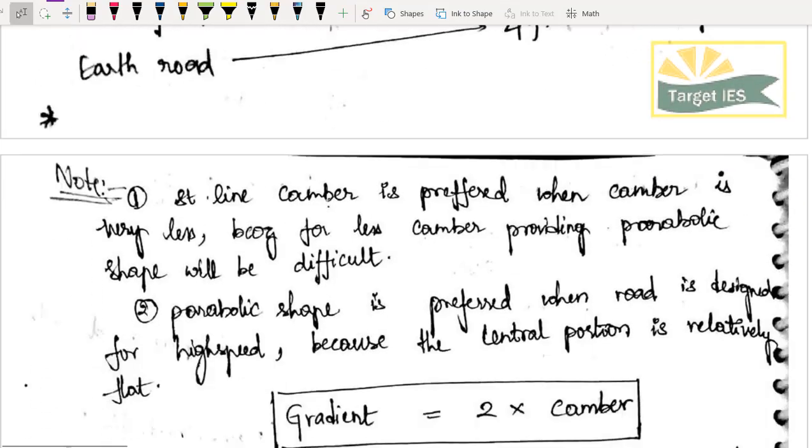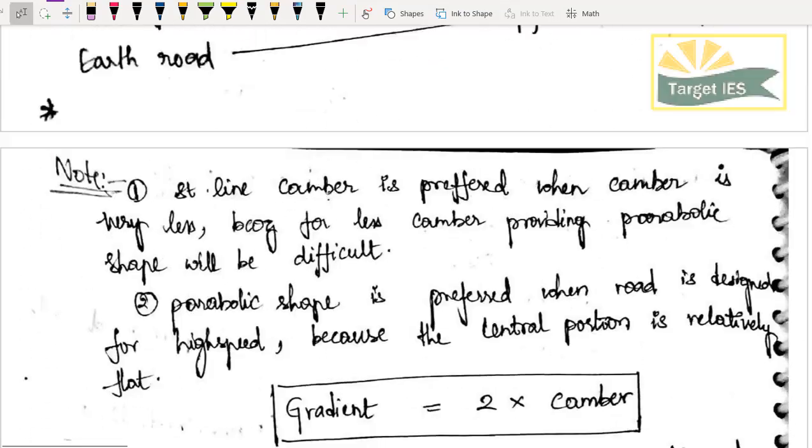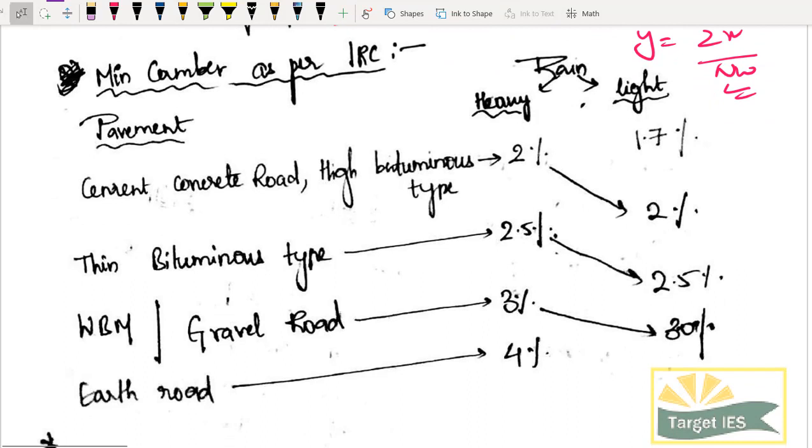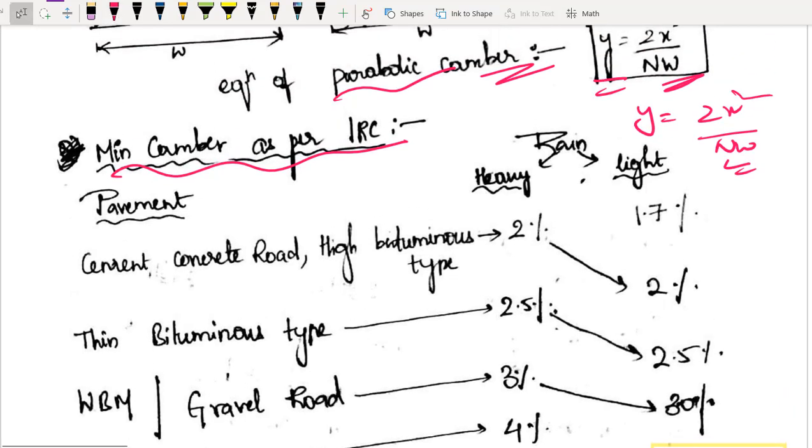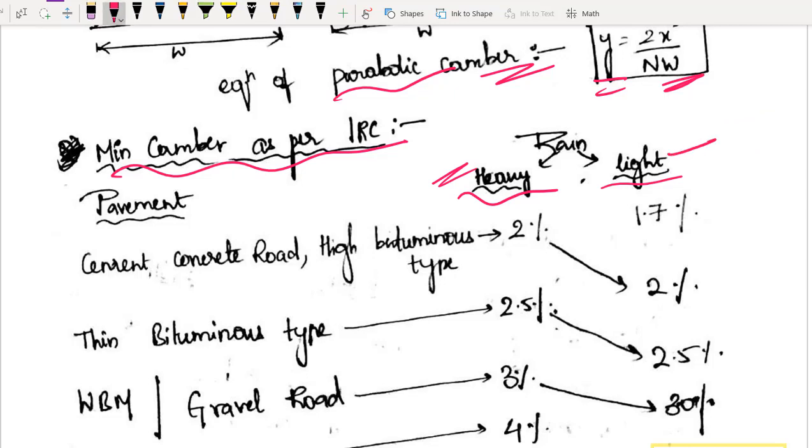So we'll solve a question also, but before that a point देखना. I have told you, right, everything will have a limit. So as per that limit we have to design. So minimum camber as per IRC, okay, minimum इतना camber आपको provide करना ही है. There are two conditions. One is the areas in which you can expect heavy rainfall, other is areas in which you will be having only light rainfall. Okay, अगर coastal areas की बात कर रहे हो, then obviously you can go for this. If you are going for some states where rainfall is not that frequent, or even if it falls it won't be resulting in floods, then obviously you can go for this light type. Okay, I hope it is clear.